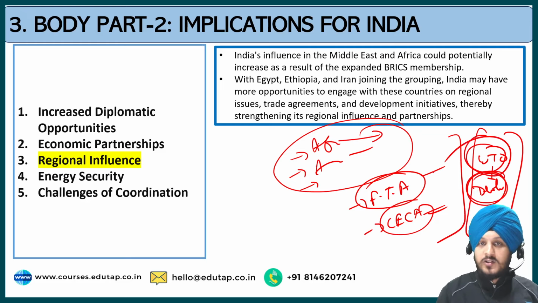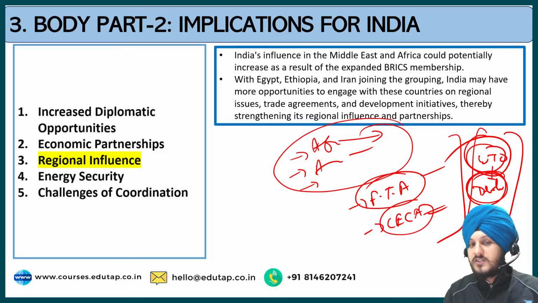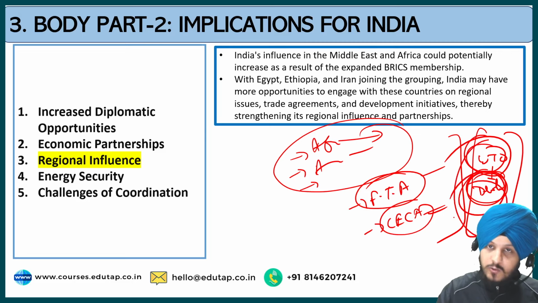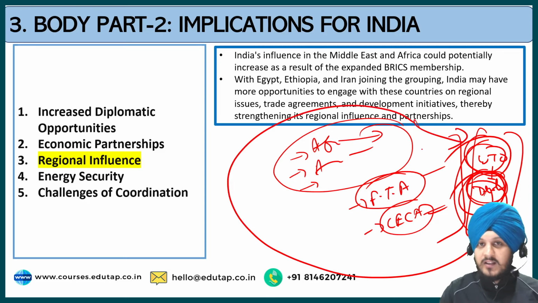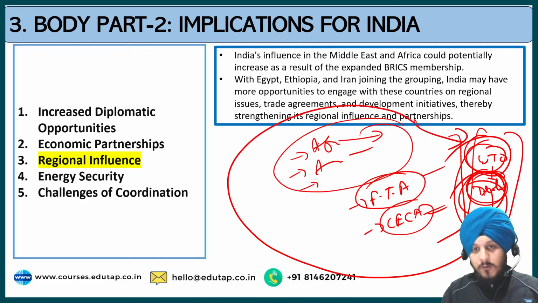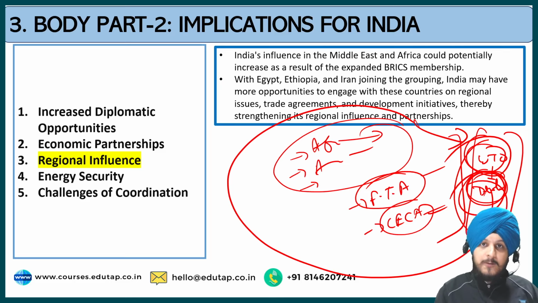And India is also asking for a lot of reforms, for example related to MSP, at the World Trade Organization platform. So how can we utilize BRICS? We can talk about this issue at the BRICS platform, come to certain conclusions, have some dialogues. Then we can use or discuss those issues at the World Trade Organization in order to amplify our voice. That's how regional influence can be created, and India can utilize this opportunity through this coalition and cooperation. I hope this point is clear to you.